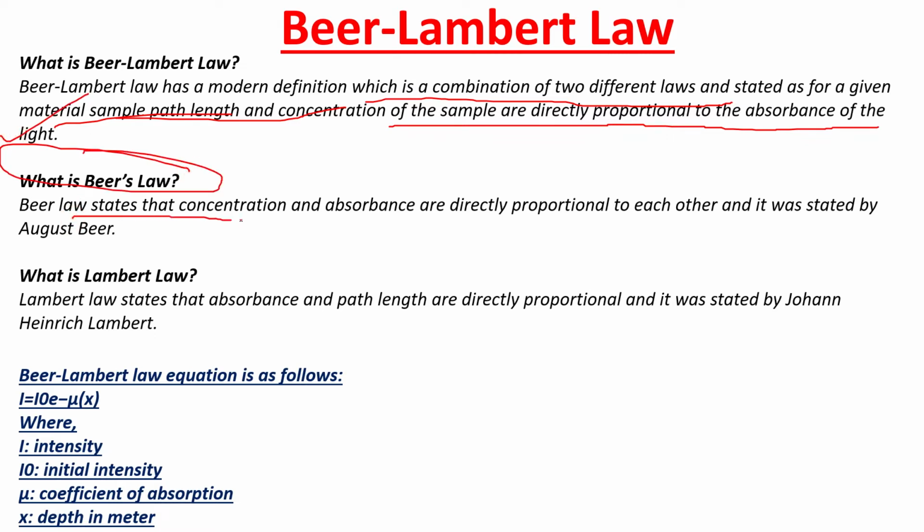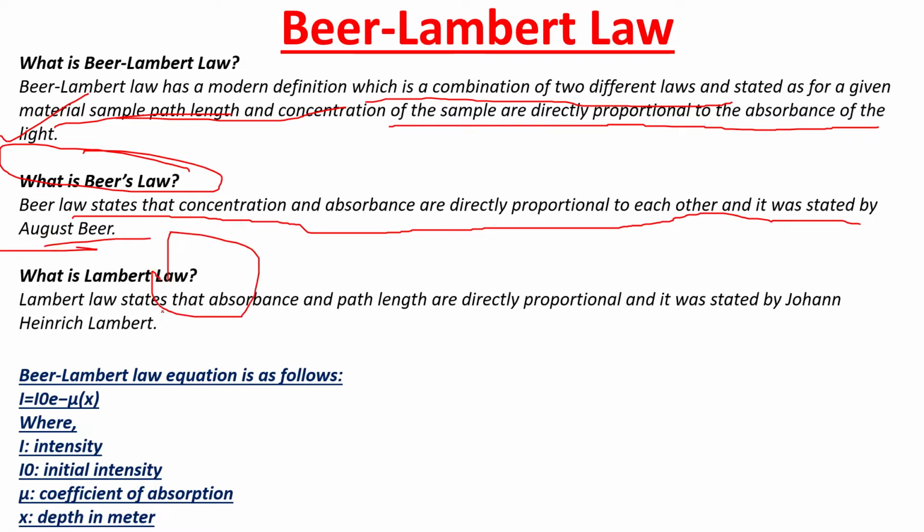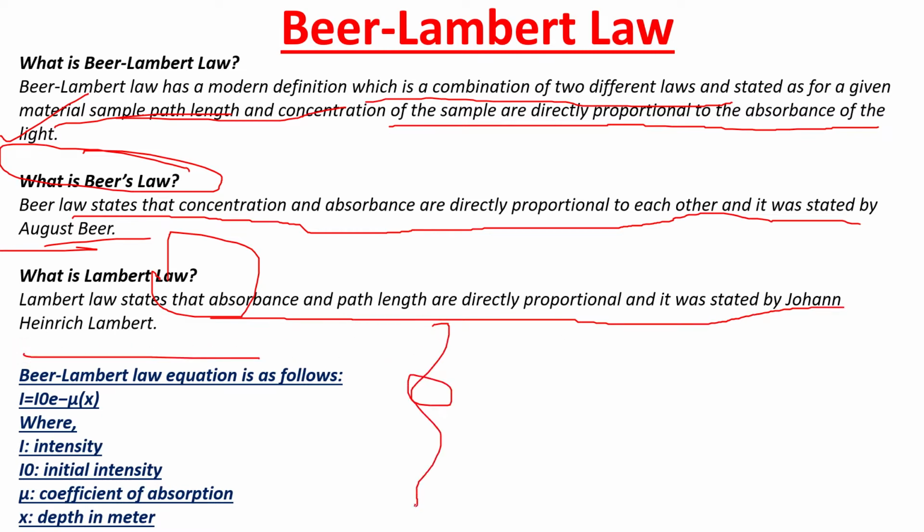Beer's law states that concentration and absorbance are directly proportional to each other, and it was stated by August Beer. And what is Lambert's law? Lambert's law states that absorbance and path length are directly proportional, and it was stated by Johann Heinrich Lambert. And this is the mathematical derivation for the Beer-Lambert equation.